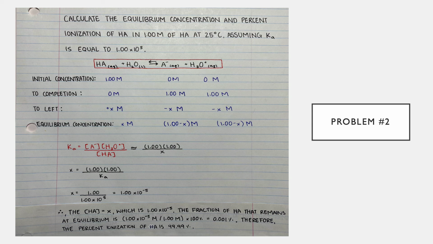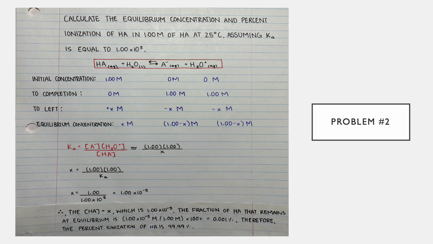And to the left, we're going to be adding x for HA, and for both A and hydronium, we're going to be subtracting x. So we get the shown equilibrium concentrations. We're going to be setting up the acid ionization constant equation. So we know the concentration of both A and hydronium, but not of HA, so we replace that with x, and we're going to rearrange the equation for x as we already know the acid ionization constant, and so we get that x is equal to 1 times 10 to the power of negative 5.